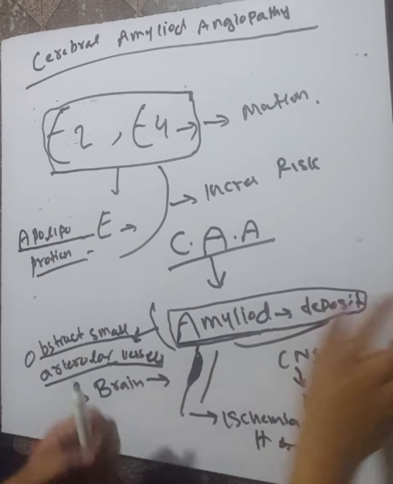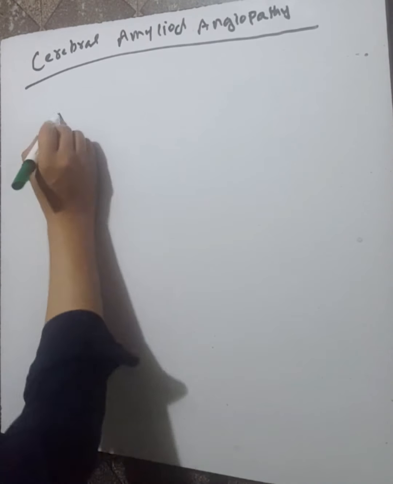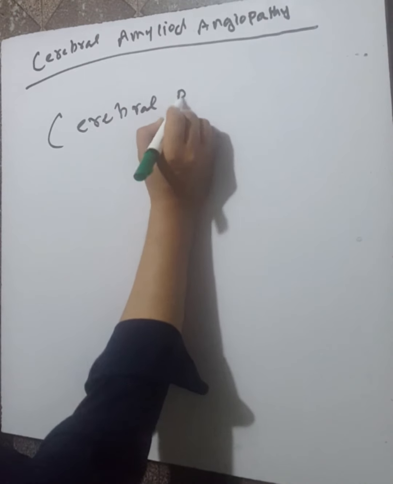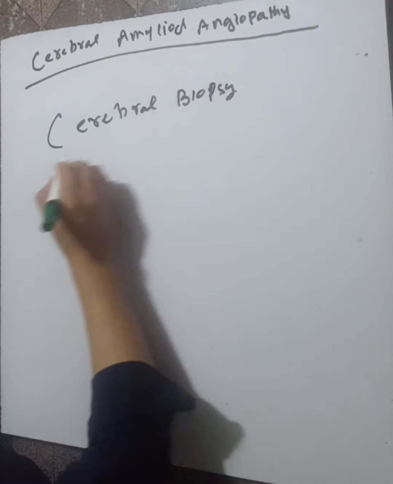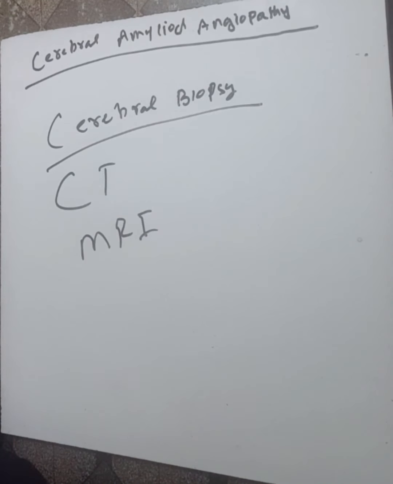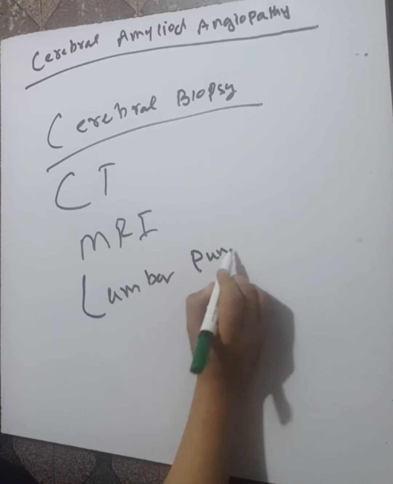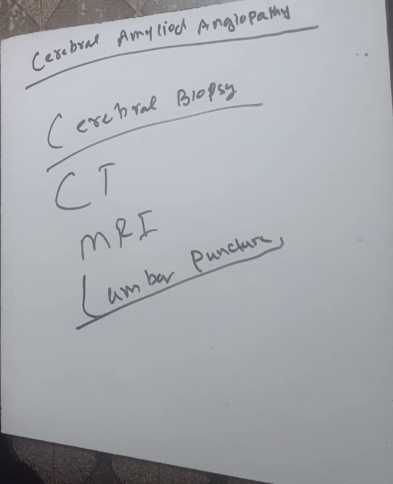Now, how will we investigate cerebral amyloid angiopathy that causes lobar hemorrhage? The cerebral biopsy is the most definitive method for diagnosis. We can also do CT and MRI, and we can also do a lumbar puncture to see the inflammatory materials.